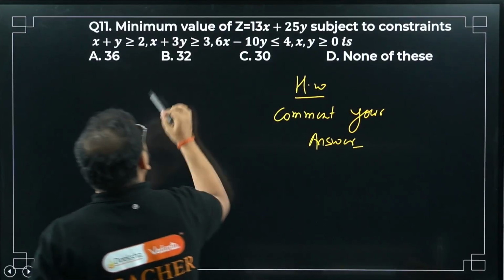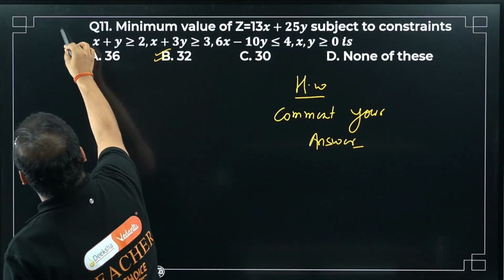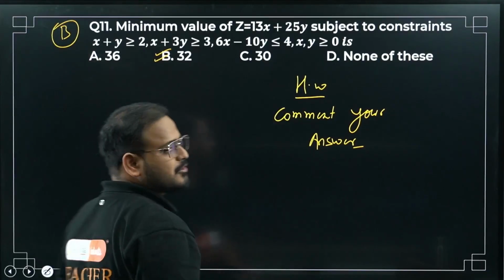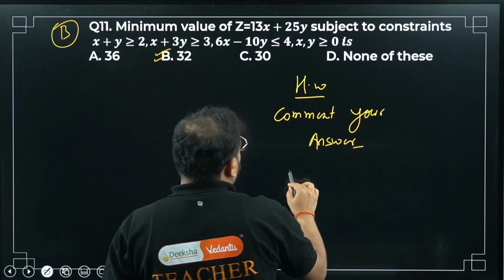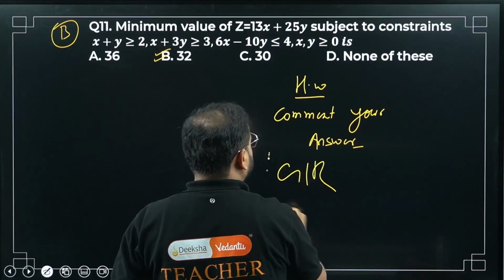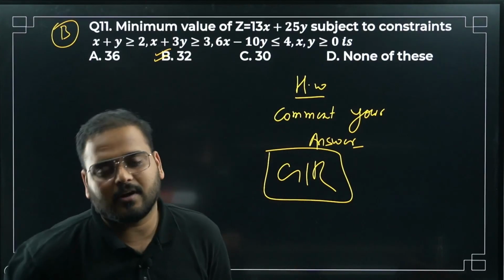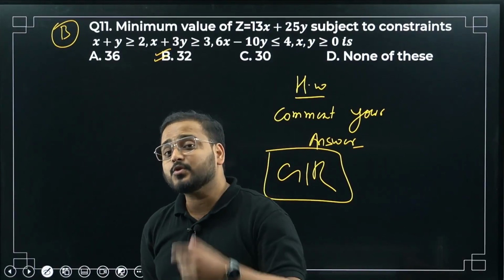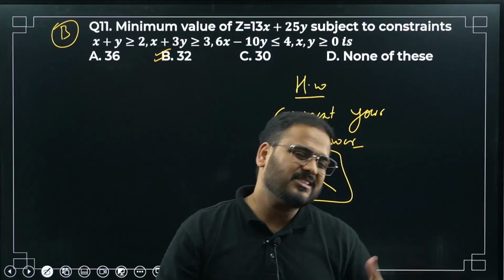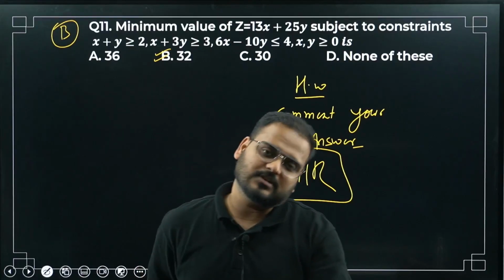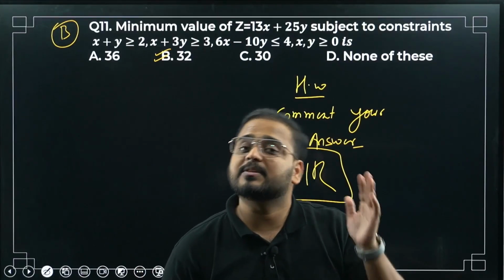I think option B is correct. Please cross check. Okay, verify it after solving it, and if you get the same answer, you got it right, sir. So this completes your linear programming. If you have more questions, or want me to do anything else in this chapter, I don't think there's a need, but if you want me to, I'll do it certainly. For now, this completes the chapter.